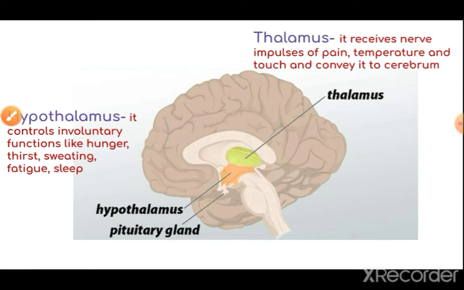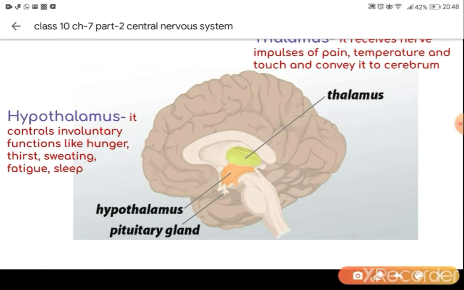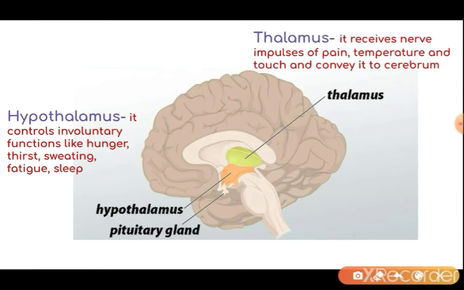Then after the cerebrum, we also have thalamus and hypothalamus in the forebrain. So thalamus receives the nerve impulses of pain, temperature, touch and conveys them to the cerebrum.